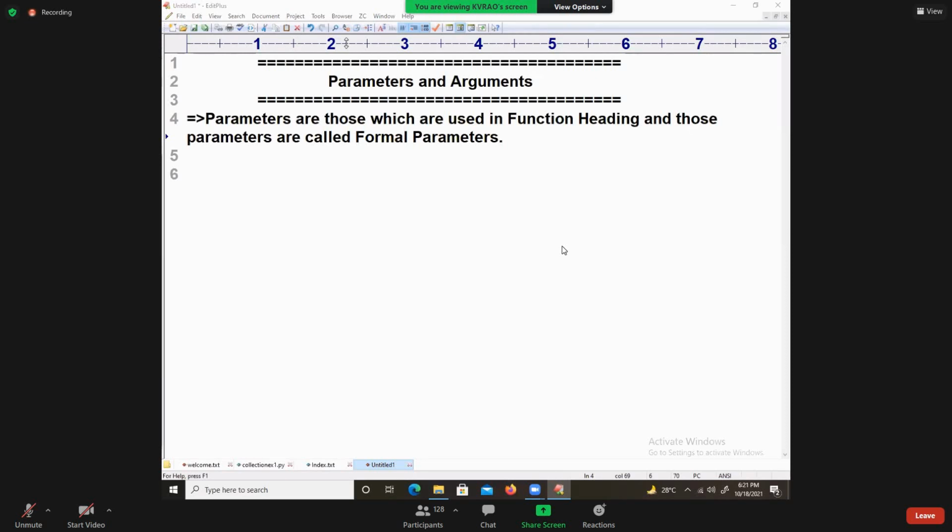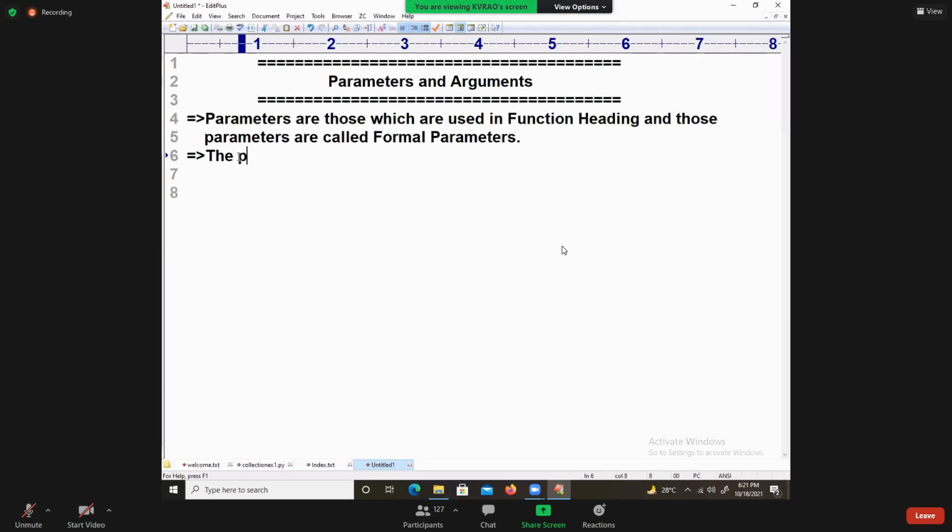The purpose of formal parameters is to hold the inputs coming from where? Function calls. Formal parameters are those which are used in the function heading. Their purpose is to store or hold the inputs coming from the function call.